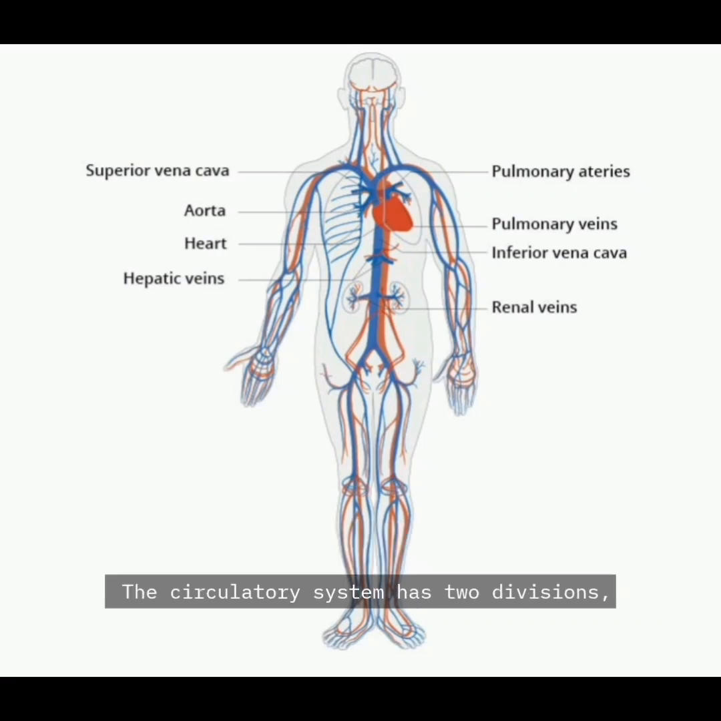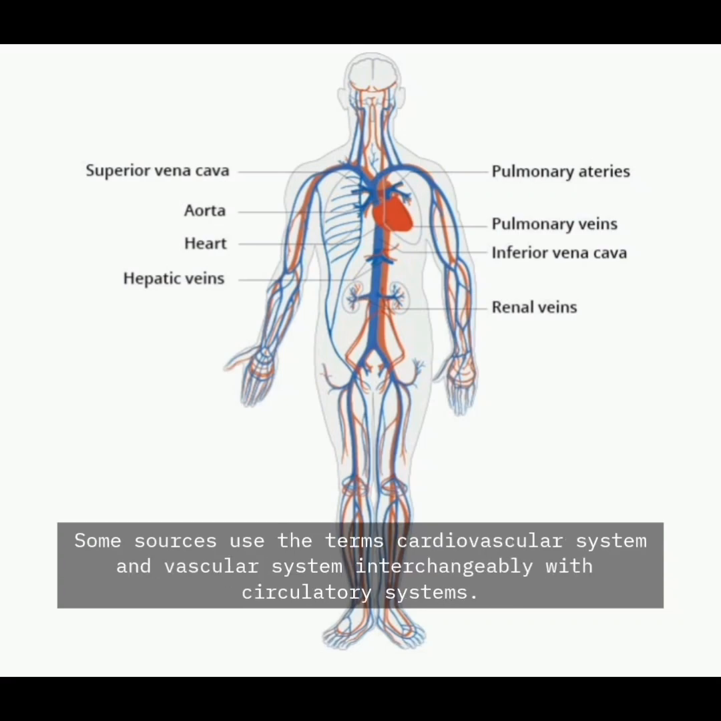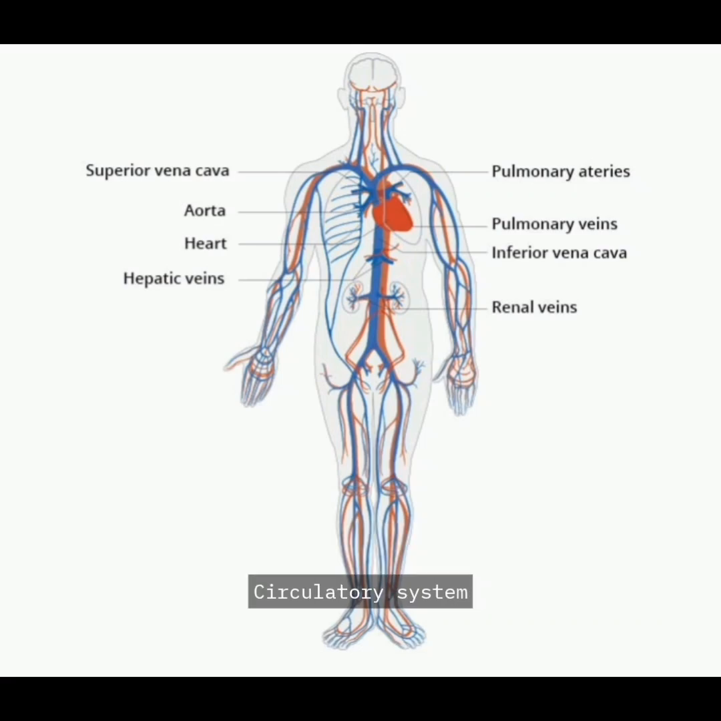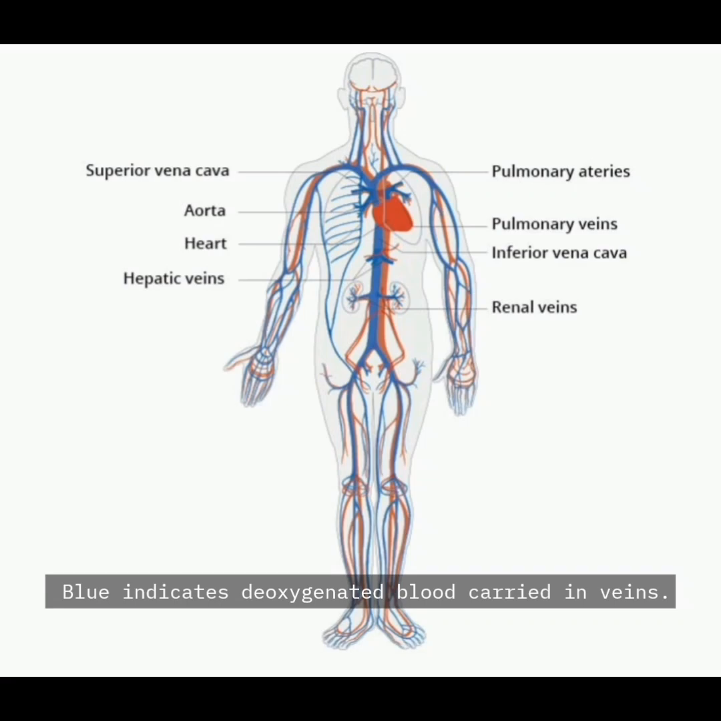The circulatory system has two divisions: a systemic circulation or circuit, and a pulmonary circulation or circuit. Some sources use the terms cardiovascular system and vascular system interchangeably with circulatory system. The human circulatory system: red indicates oxygenated blood carried in arteries, blue indicates deoxygenated blood carried in veins, and capillaries join the arteries and veins.